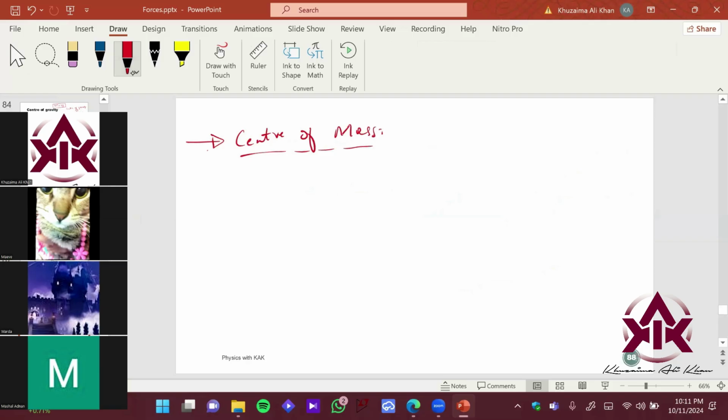So what is center of mass? Can you explain? What will be the center of mass of an object? Yes, anyone. Anyone daring enough to take the lead and answer? Yes, Vardha.